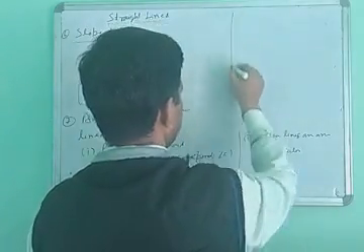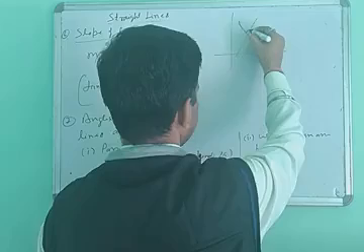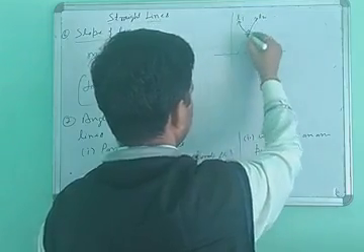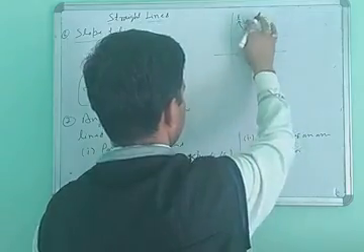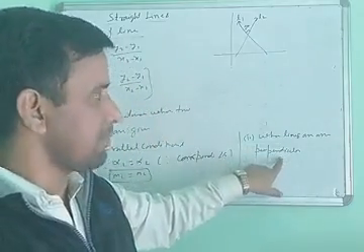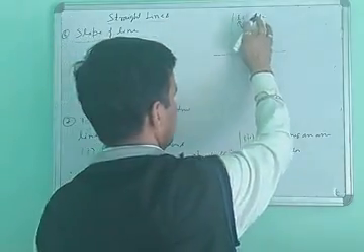Suppose these two lines are L1 and L2, and this is the 90-degree angle. When two lines intersect perpendicularly, what is the angle between them? Then it's theta.